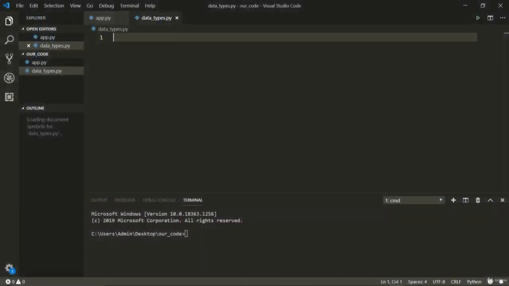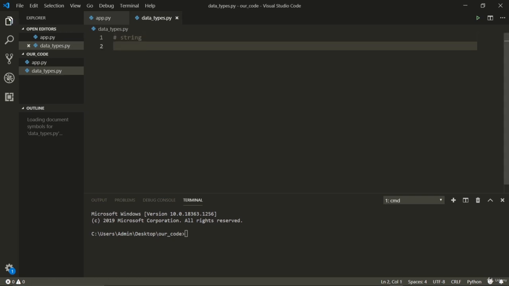Welcome back. Now we're going to discuss data types. We will discuss each of these data types in detail in their own dedicated lecture. For now, let's have a quick glance at all of them. First data type I'm going to discuss is a string. And before we get started, you should know that I have made another file. Not a big deal. You can make new files with the .py extension and get started.